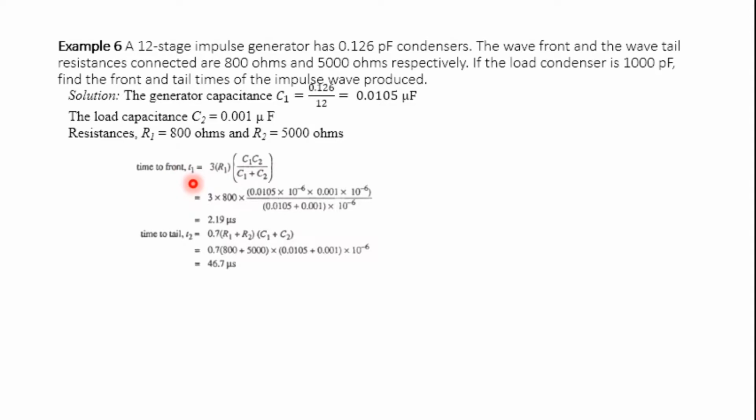Substitute in the T1 formula. So we'll get 3 into R1 into C1 into C2 divided by C1 plus C2. Substitute these values. So you will get 2.19 microseconds. This is the time to front. Similarly, tail time is nothing but T2, equal to 0.7 into R1 plus R2 into C1 plus C2. Substitute these values R1, R2, C1, C2. You will get 46.7 microseconds. This is the way you need to calculate the T1 and T2 values.